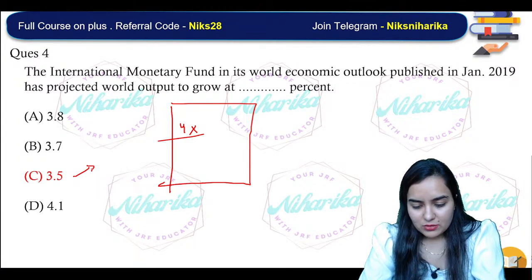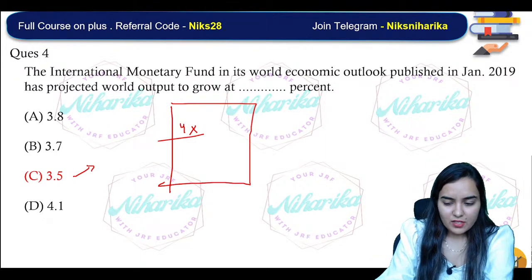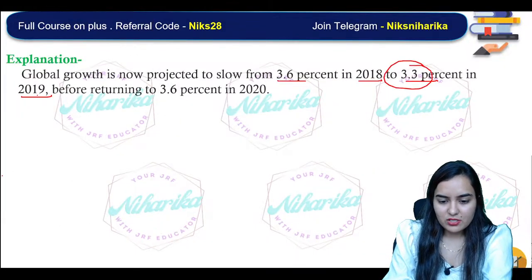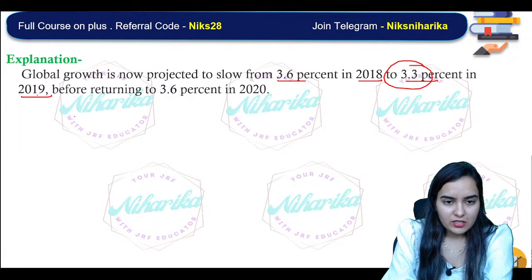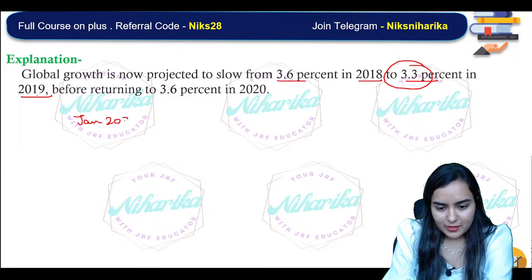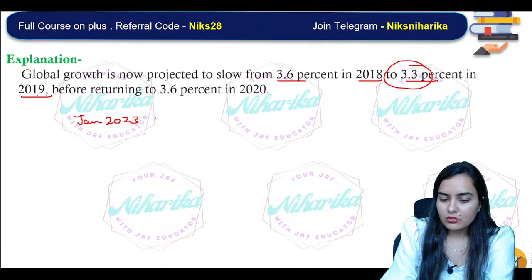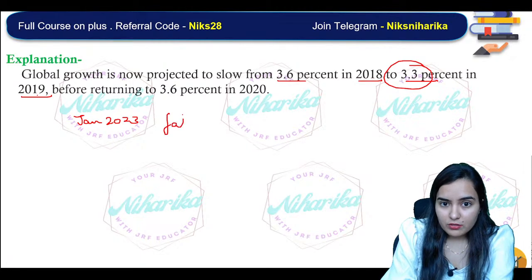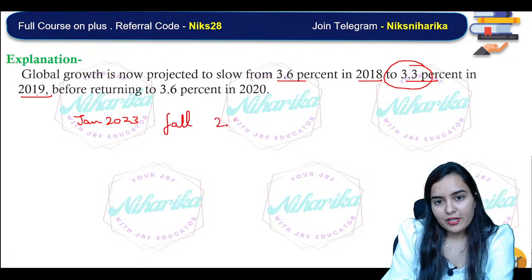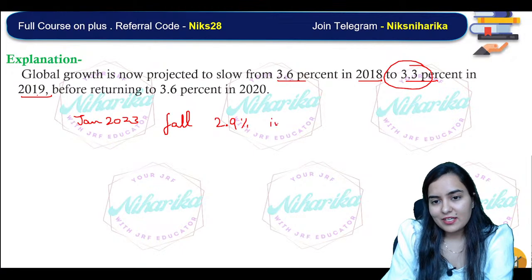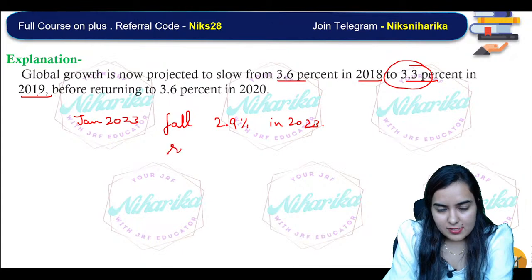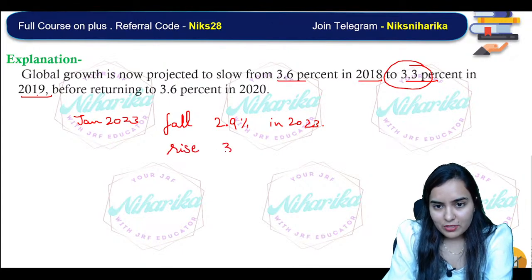But what we can do is we can just see the latest data also. In January 2023, the World Economic Outlook update projects that global growth will fall to 2.9% in 2023, but will rise to 3.1% in 2024.